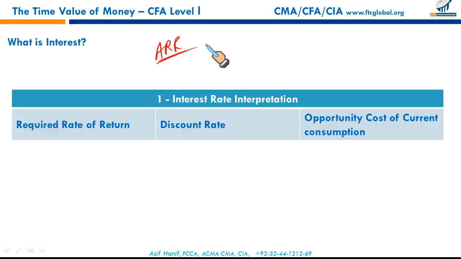Borrowing money results in payment of financial charges, interest cost, or simply expressed as interest. It's called annual percentage rate or APR. So interest is the charge for the privilege of borrowing money. Interest rate interpretation with regard to required rate of return, discount rate, and opportunity cost is explicitly required in your learning outcome statement. So interest rates are also referred to as discount rate.